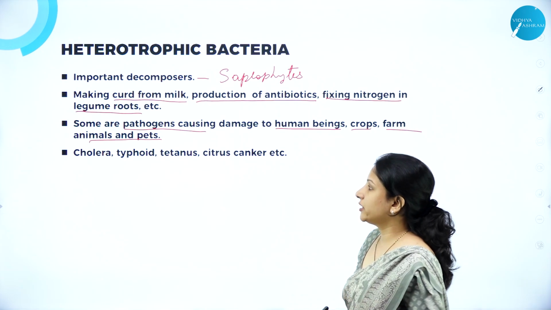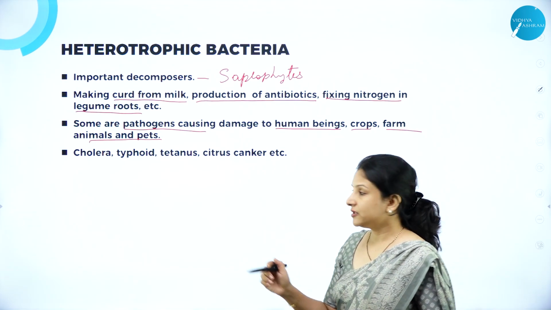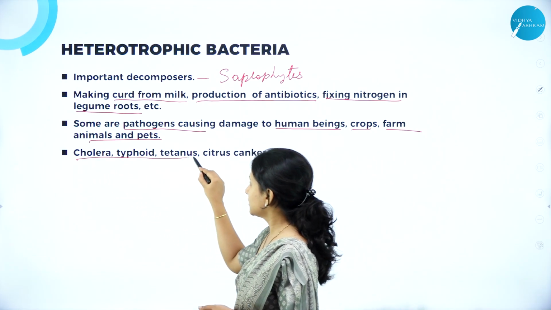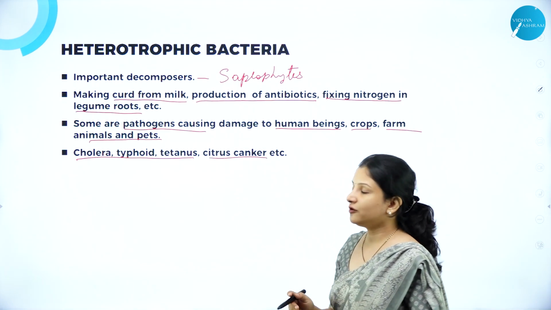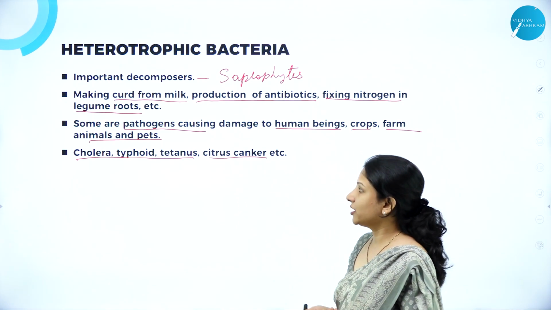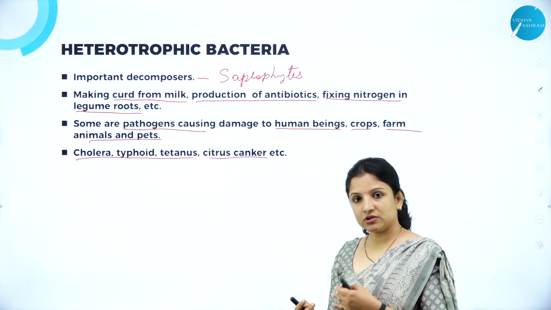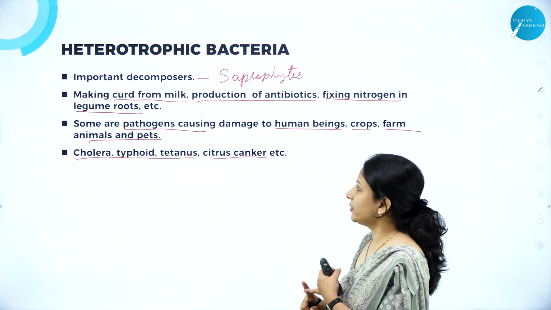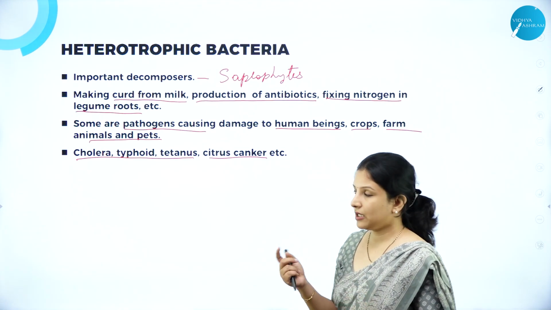Like we have cholera, typhoid and tetanus. These are the diseases of humans, and citrus canker is a disease of plants. So that is how they cause disease. They can be decomposers, that is saprophytic, or they can be parasitic or pathogenic in nature.